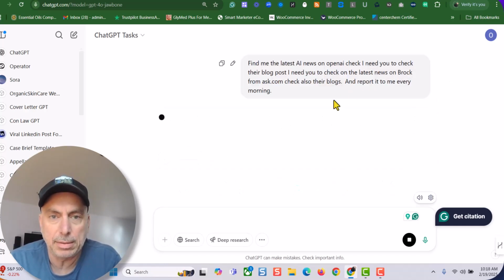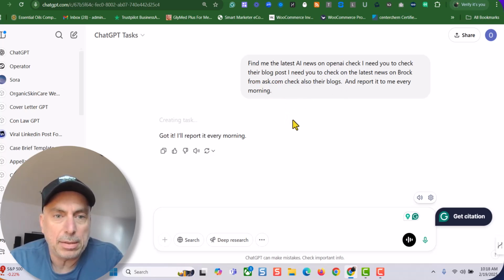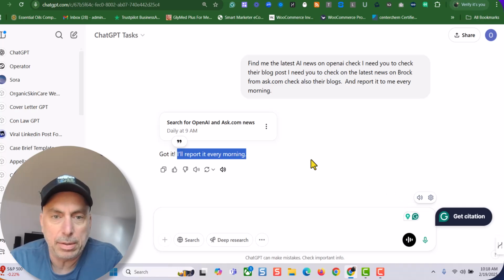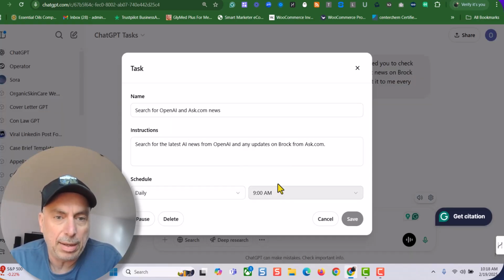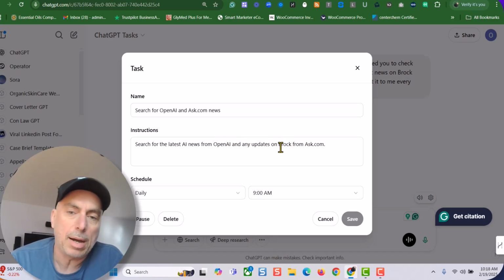Let's click next. So now I have two tasks. So every morning it's going to be checking, and you can edit right in here. Also, daily at 9 a.m., it's going to be checking the news for me. Anything that has to do with AI or Grok.